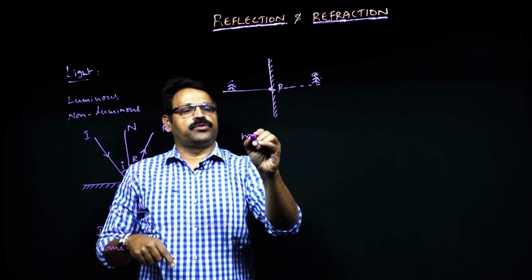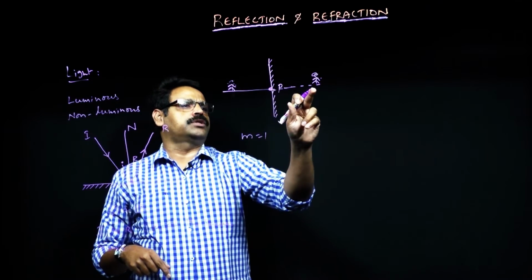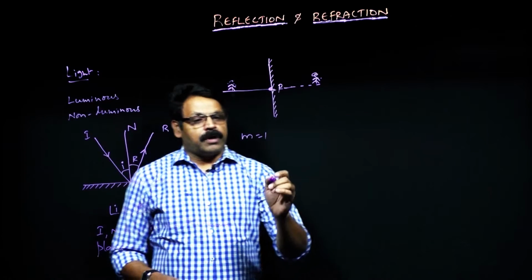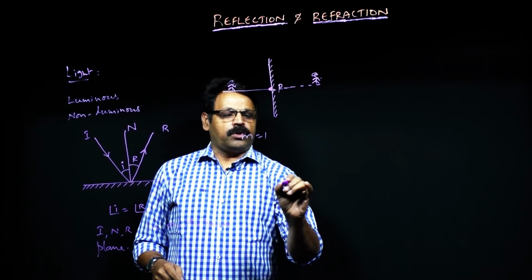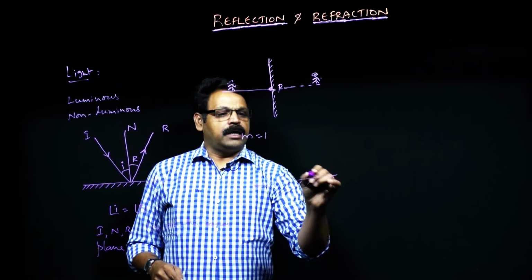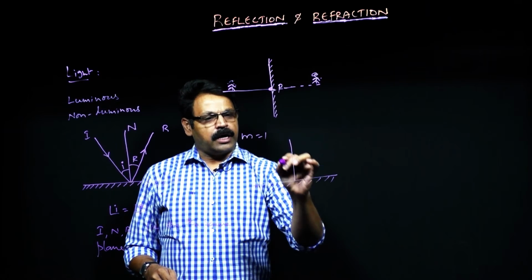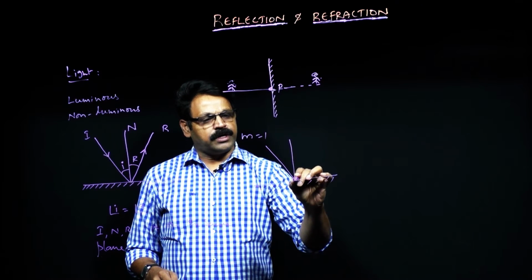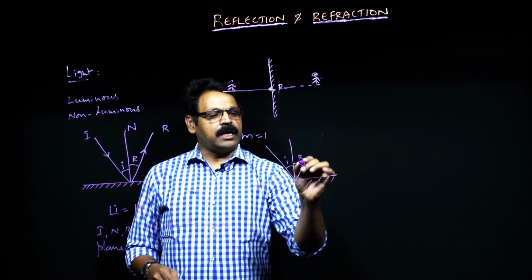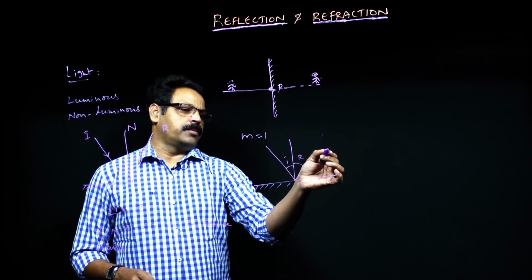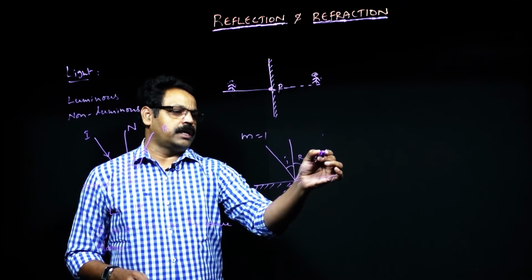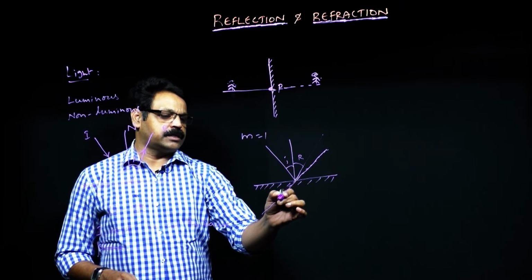And magnification is going to be 1. That means size is not going to change, but the image is laterally inverted. And one more point you need to remember: if you have a plane mirror, and this is the normal, and a ray is falling here and gets reflected back, this is I, this is R. Unlike that, if the mirror is rotated by an angle theta, let us suppose.